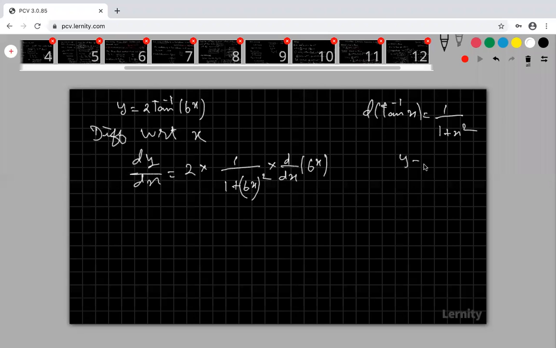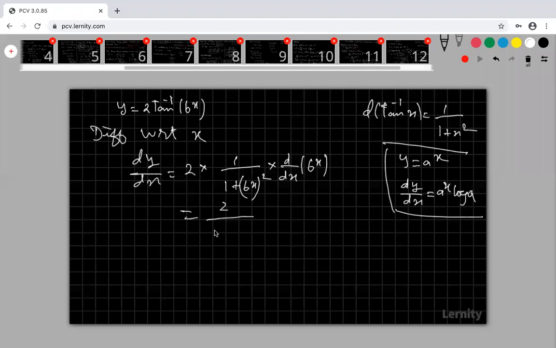Yesterday only we have discussed a power x. Y is equal to a power x, then what is our dy by dx? A base is a constant, power is a variable. A power x means a power x log a. This is the differentiation. So then what is my 6 power x differentiation?